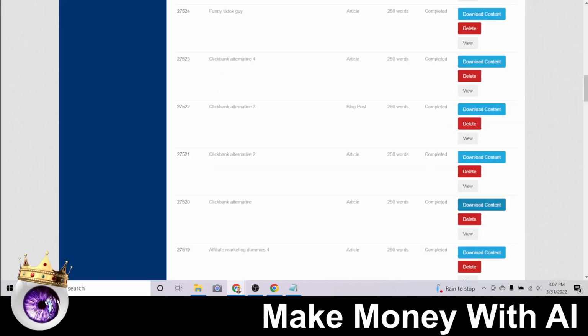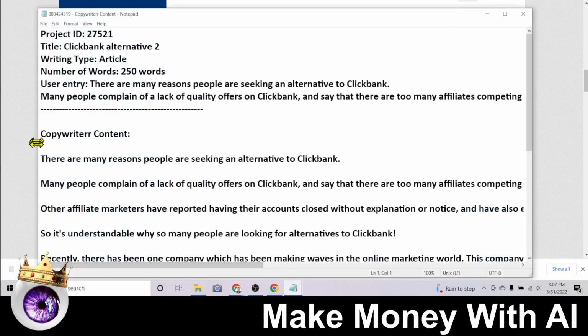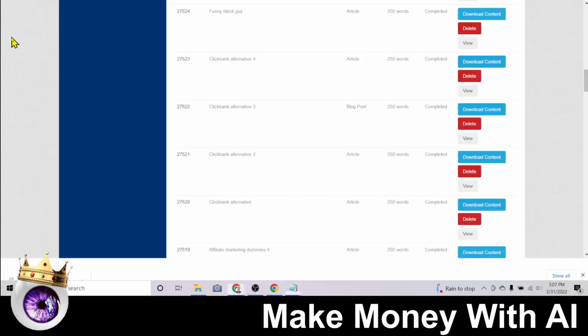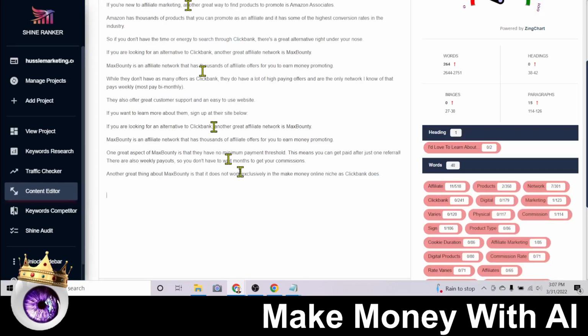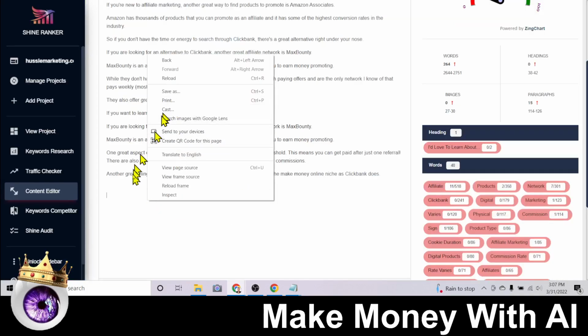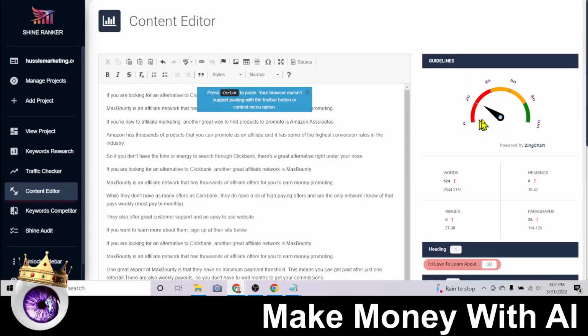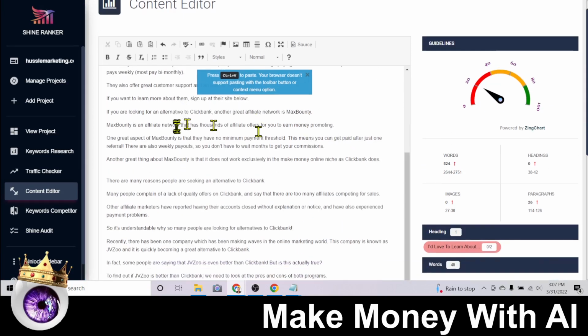So the next thing we're going to do is come back to Copywriter and grab ClickBank Alternative 2. Boom, as simple as that. Download, copy, and then we'll come back over here to ShineRanker and we will paste this in. There we go. The needle jumped again a little bit.